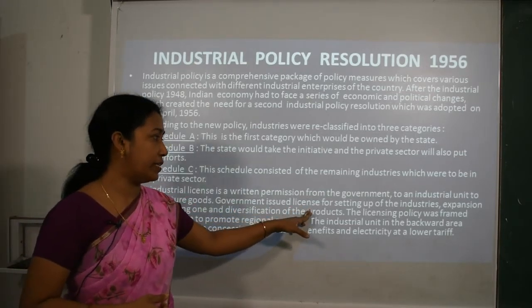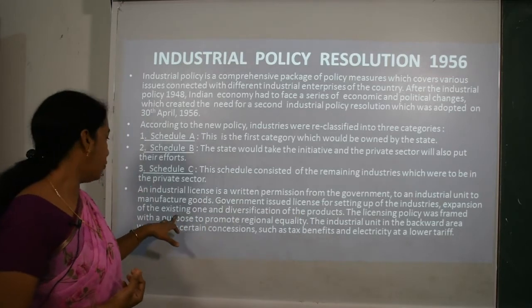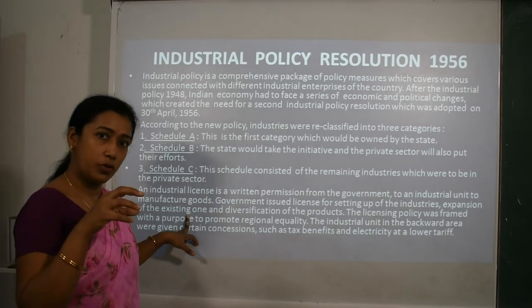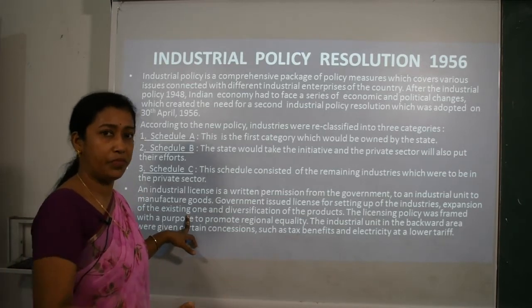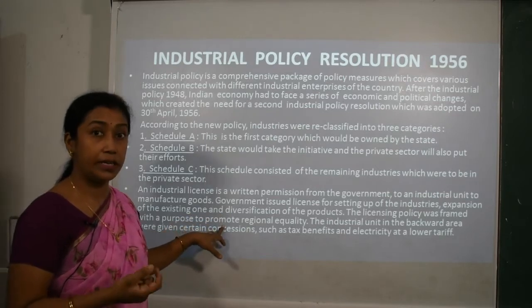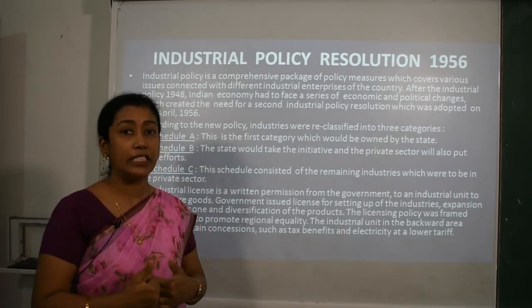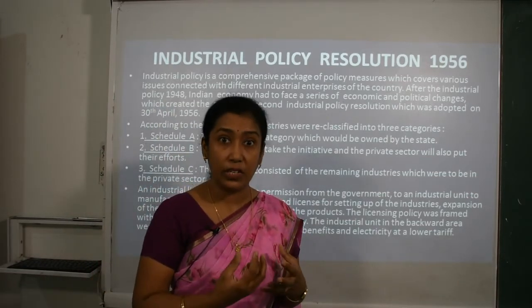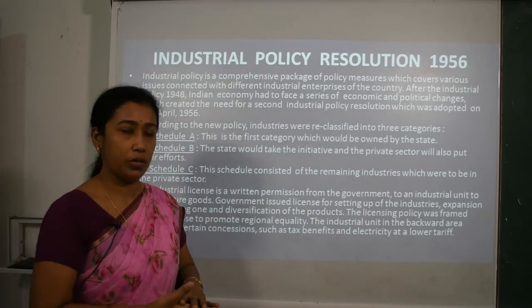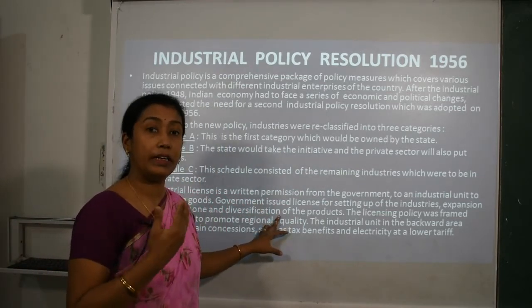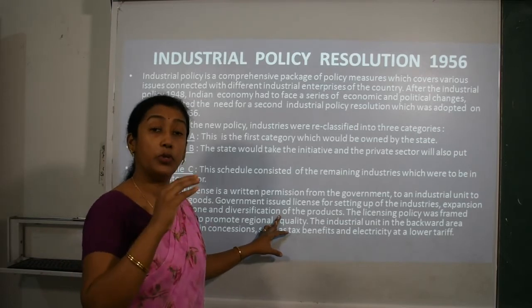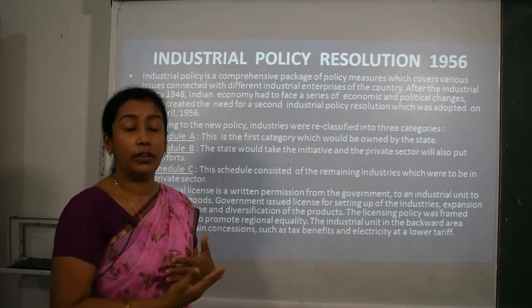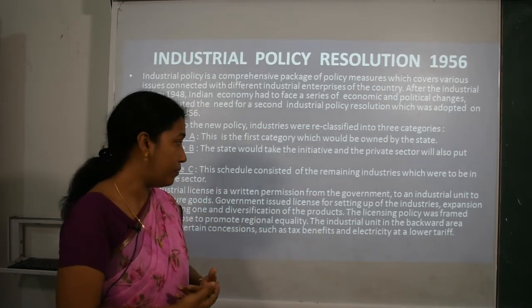So the government issued the license for setting up of these industries, for the expansion of the existing industries, all those industries which could not develop. For the further development of these industries, the license was provided. And of course, the third thing was the diversification of products. When we say diversification, it means the product can be modified from the way it was. So for increasing the standard of living of the people, the product could be made of superior quality. Because of all these 3 things, this industrial policy or resolution was again revised.